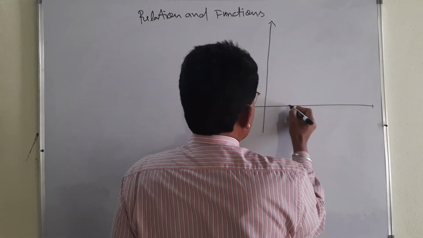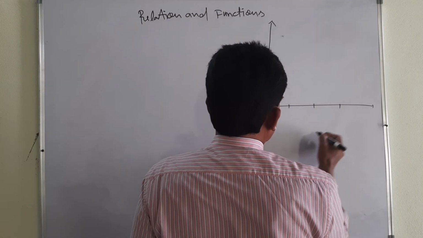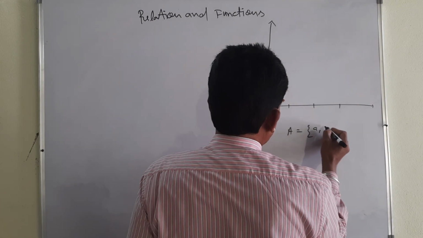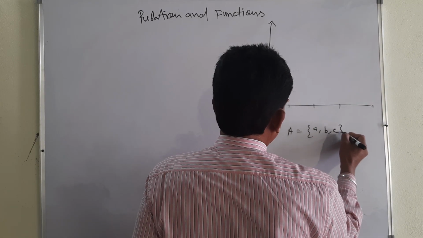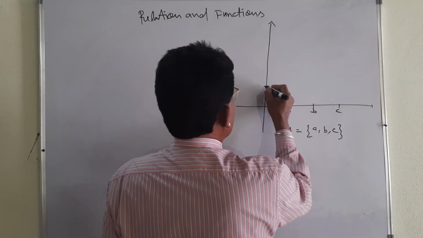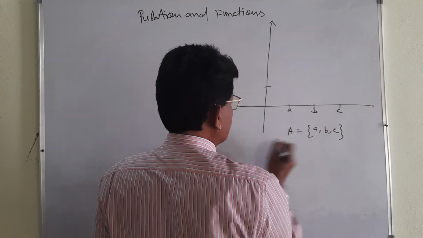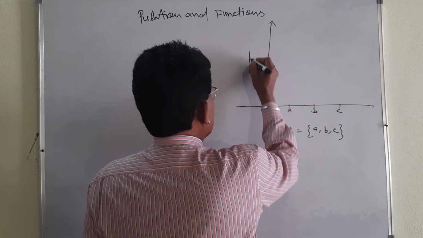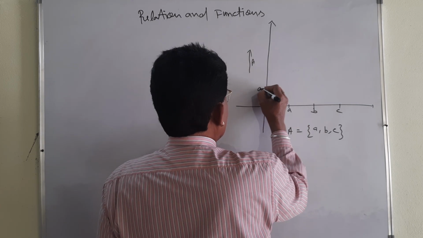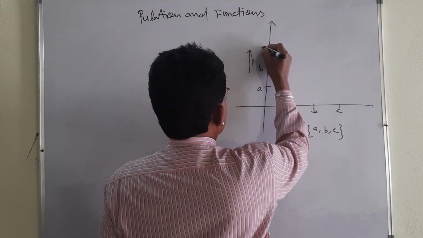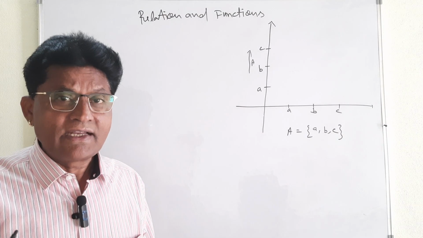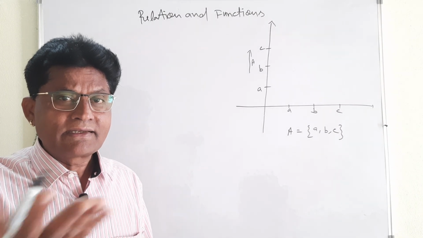Dear student, you see, suppose I am going to take three elements of the set A: A, B and C. I am going to take A here, B here and C here. Similarly, these are the elements of the set A. Similarly, we will take the elements of the set A on the vertical line: A, B, C. I am going to draw the diagram so that you will understand easily what is reflexive relation, what is symmetric and what is transitive.